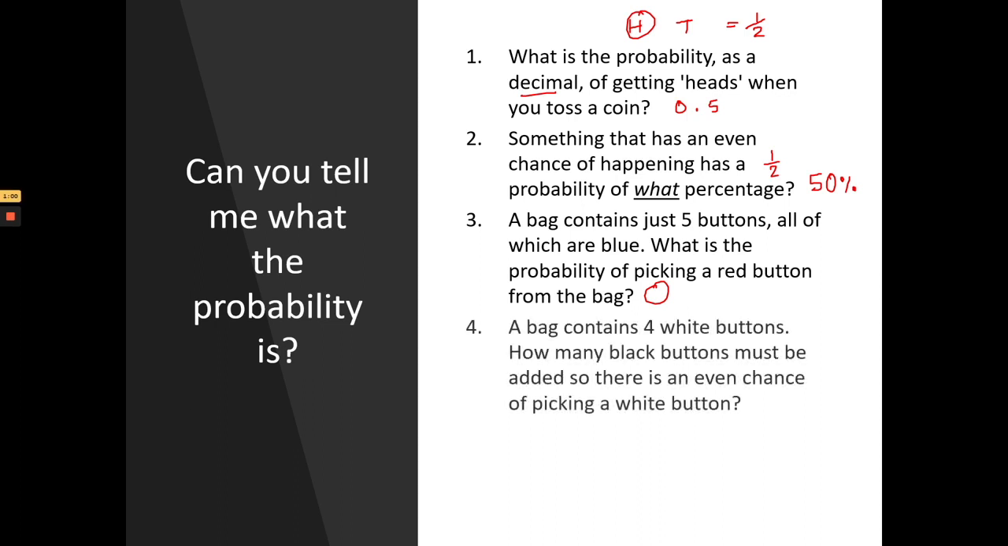A bag contains 4 white buttons. How many black buttons must be added so there is an even chance of picking a white button? There are 4 white already, so we need even chances. So we need to bring 4 more black buttons to make it an even chance of picking up a white button.